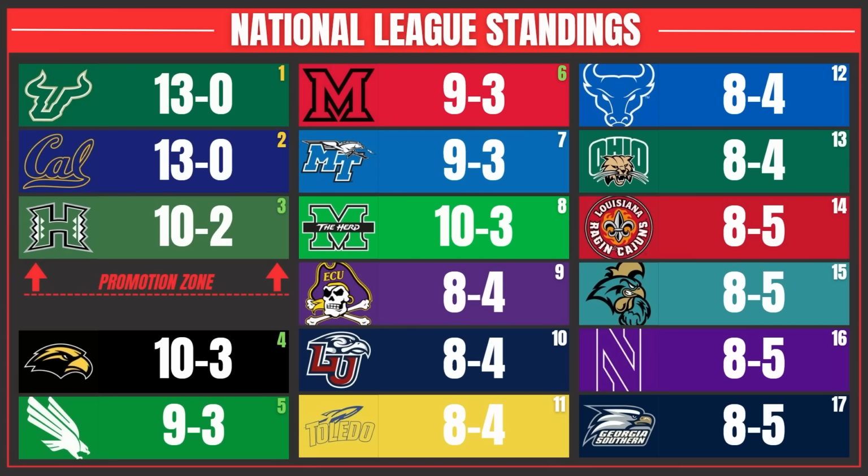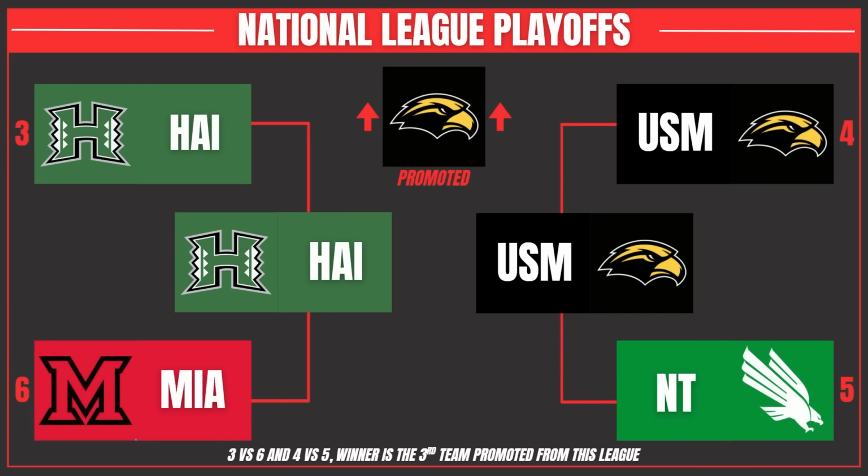A lot of 8-5 and 8-4 teams, but our 4 playoff teams from this league are Hawaii, Southern Miss, North Texas, and Miami. It feels like the same few teams have been fighting for their life down the bottom, but Southern Miss finally got it done this time, and they will be seeing what life is like in the Standard League. So as we approach our final year of simulation, here's what happened.